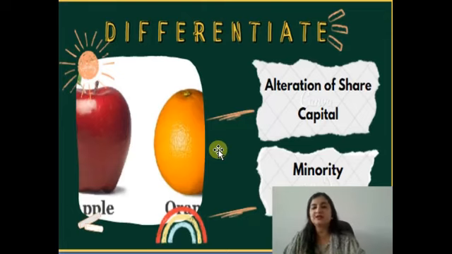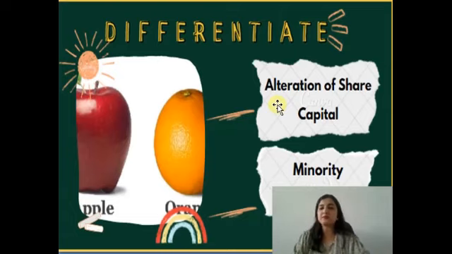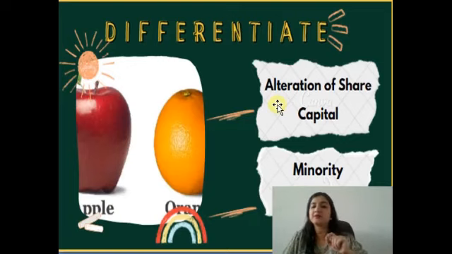Now look at the question. Differentiate between alteration of share capital and minority shareholder. There is no comparison between these two terms. If you start preparing a T table, you will get confused. You will not get appropriate points for writing this type of answer. So the best method is to write the answer in a statement format. So you can follow the second option which I have given to you.